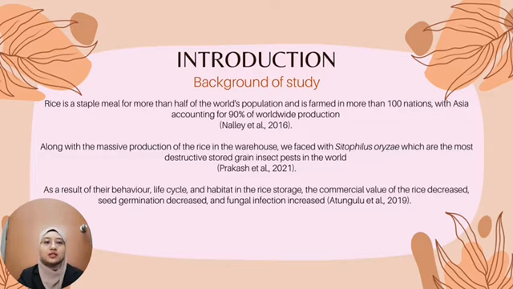Background of study. Rice is a staple meal for more than half of the world population and is found in more than 100 nations. Asia accounts for 90% of worldwide production according to Nelly et al. in 2016. Along with the massive production of rice in the warehouse, we face Cytopylase origin, which are the most destructive toxic insect pests in the world, according to Prakash et al. in 2021. As a result of their behavior, life cycles, and habitat in the rice storage, the commercial value of the rice decreased, as did seed germination, while fungal infection increased.